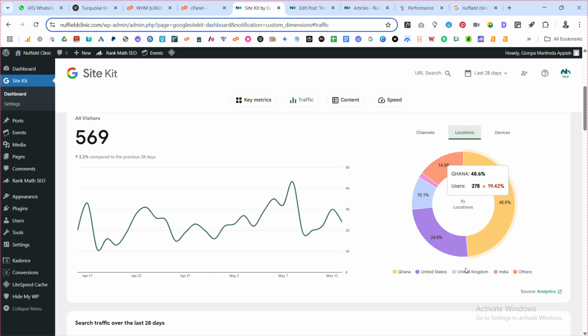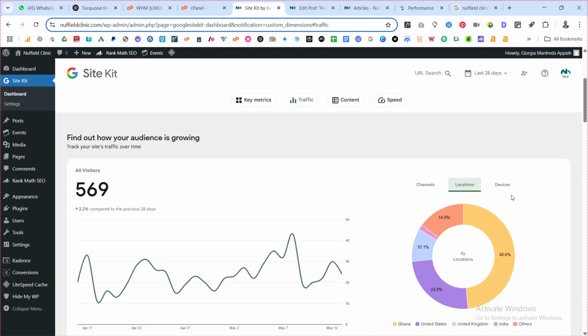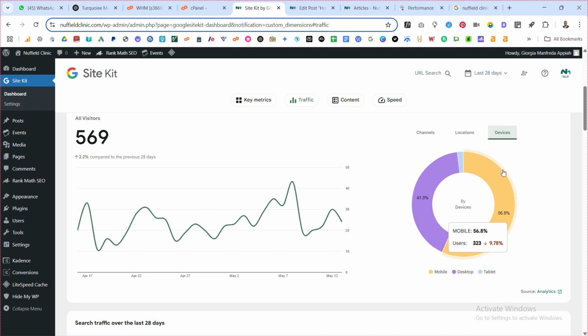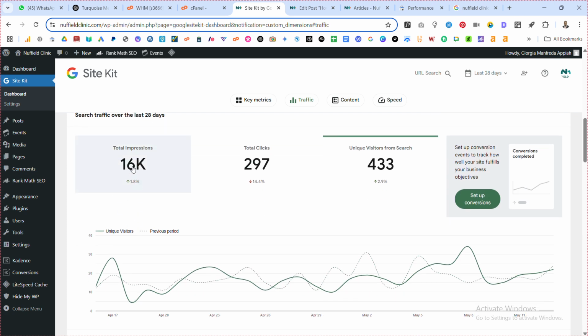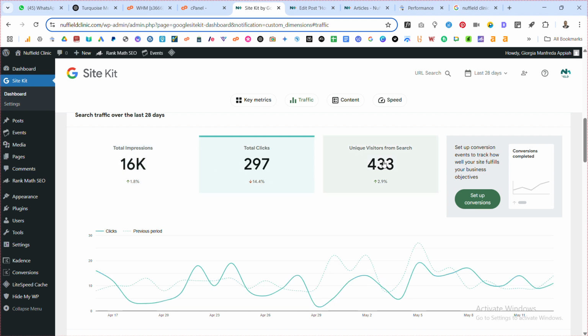If you look at the locations, about half of them are from Ghana, about a quarter are from the United States, 10% are from the UK, and then India, and a combination of other countries. Most of them, more than half, use mobile, a huge chunk use desktop, and a little bit use tablets. So these are general metrics of the performance of the website.